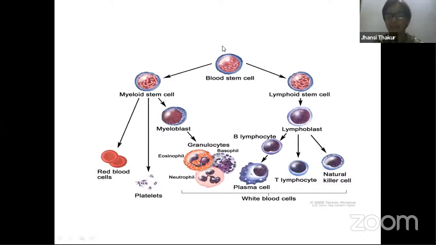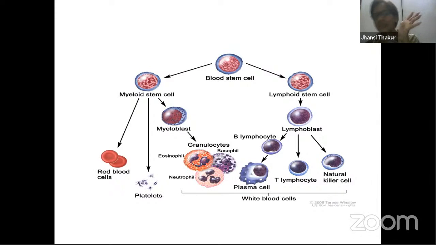Now, for example, whatever cells come out in this picture, you remember I said when I was teaching bones that we will come across this. So here you can see that these are the cells which come out from the bone marrow. These cells divide and produce a lot of cells. The cells produced from the bone marrow, their fate is not decided here. What do we mean by fate is not decided and they are undifferentiated?